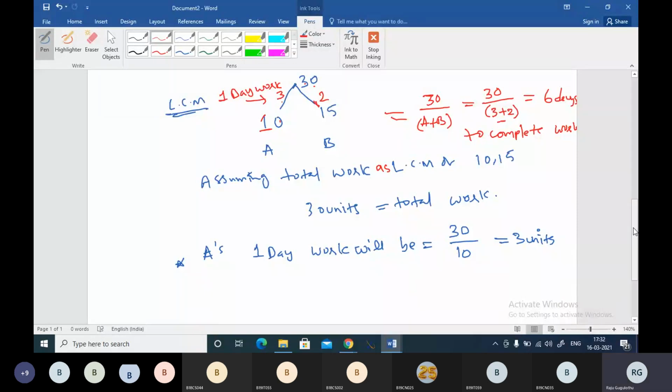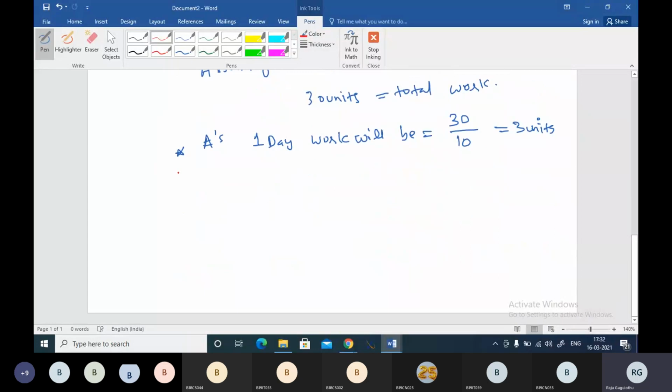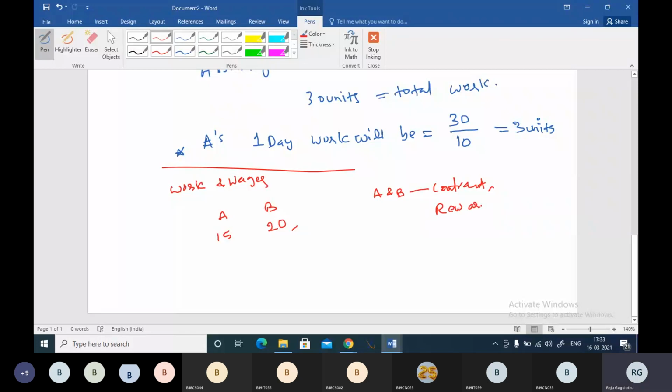Okay, friends, let me implement this concept for work and wages. We have A and B. A completes a work in 15 days and B completes the work in 20 days. They made a contract to finish the work, and they will be rewarded with 10,000 rupees.